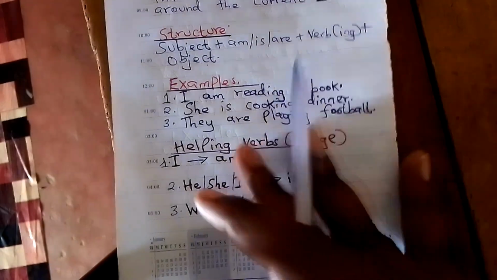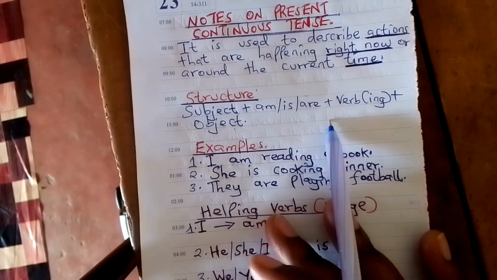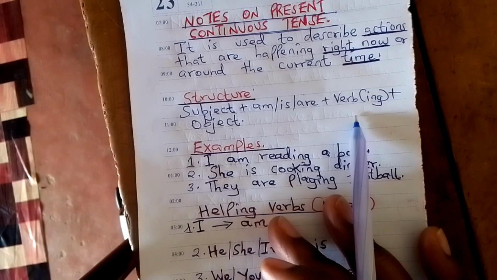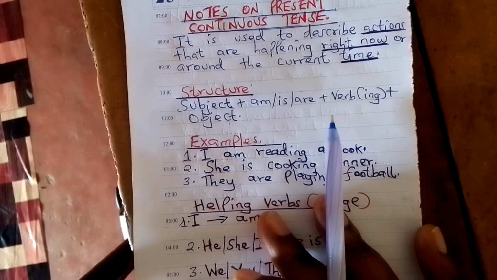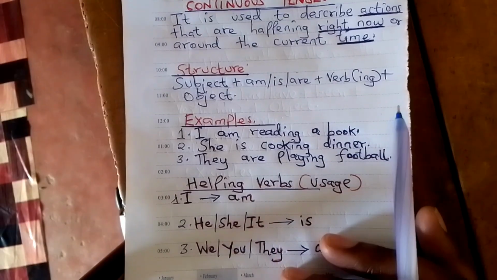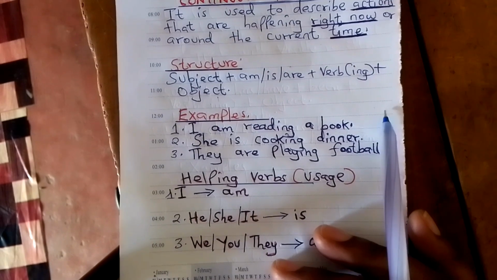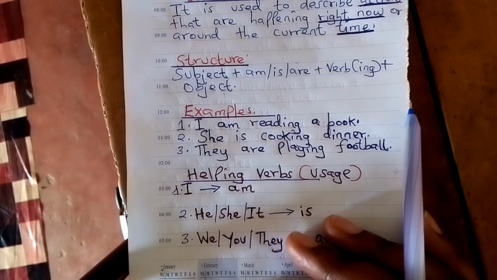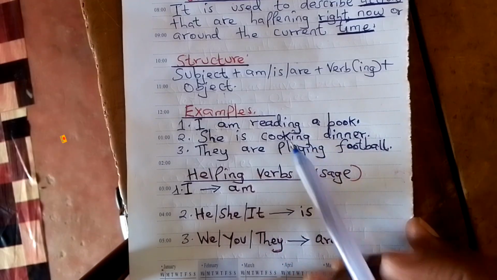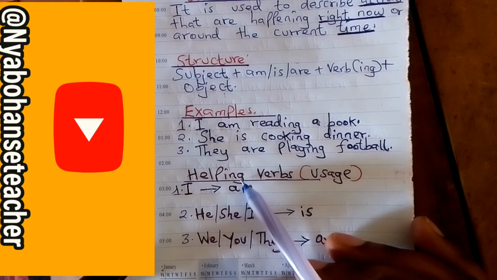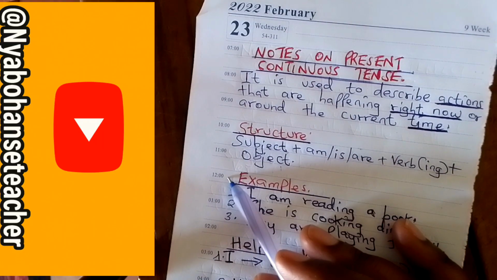So I believe that these invaluable notes are going to help you in understanding the present continuous tense. Check the notes very well, the structure, examples of the sentences, and how the helping verbs are going to be used in conjunction with the subject. So this is to show you that the subject is key in the helping verbs that are going to be used here. Otherwise, that is the present continuous tense.